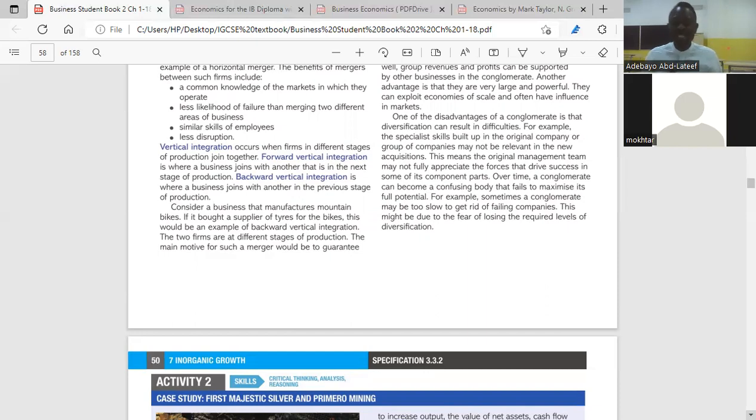So for vertical integration, we have forward vertical and backward vertical. What's the difference between forward vertical and backward vertical? For forward vertical, this is where a business joins together with another that is in the next stage of production. I'm going to cite an example.